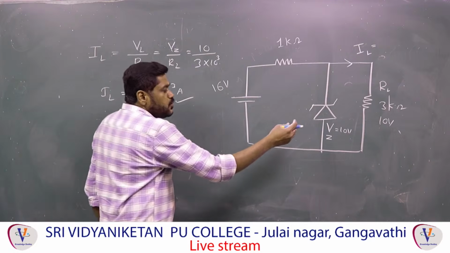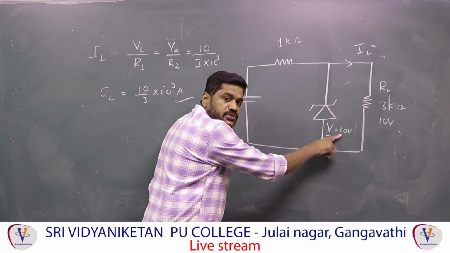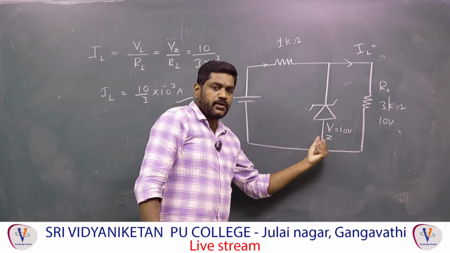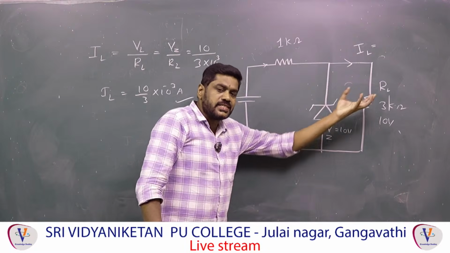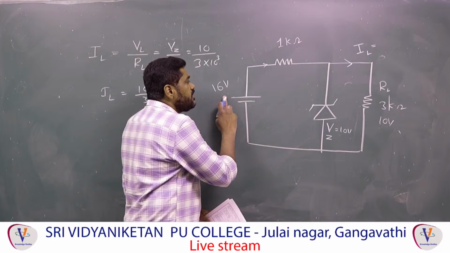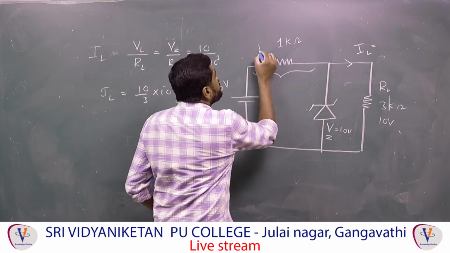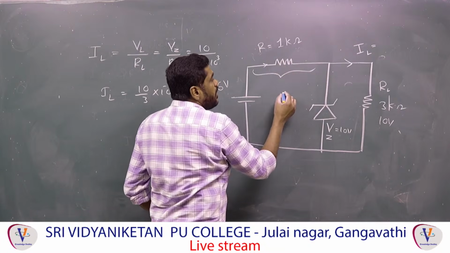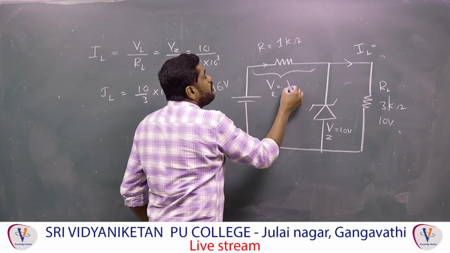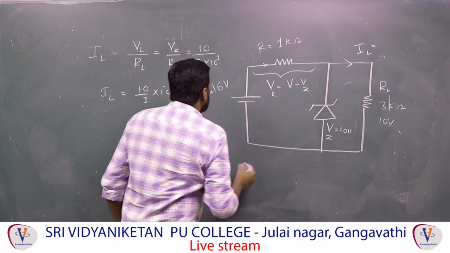Next, from the 16 volts, this combination is using 10 volts. From this 16 volts, this system is using 10 volts. The remaining voltage is 6 volts, because 10 volts has gone from the 16. Therefore, the voltage across the resistance R is the given voltage V, 16 volts, minus VZ, so 6 volts.